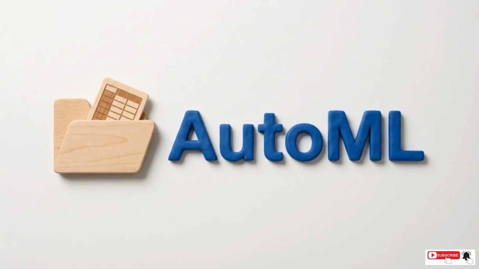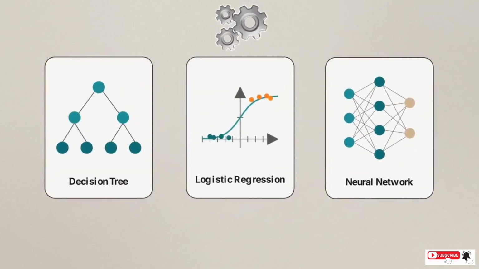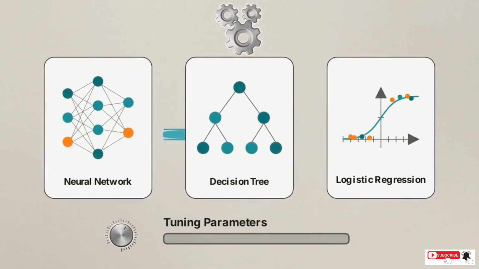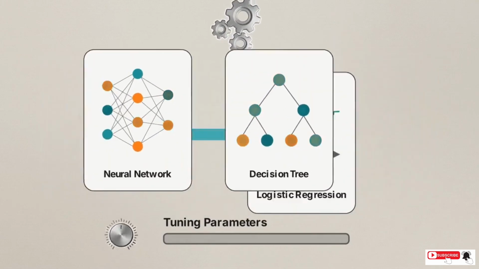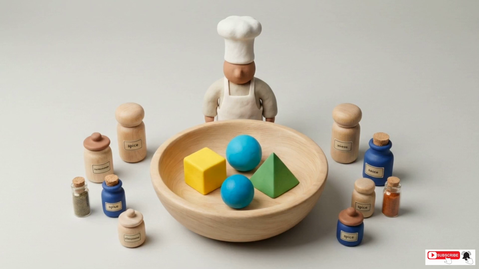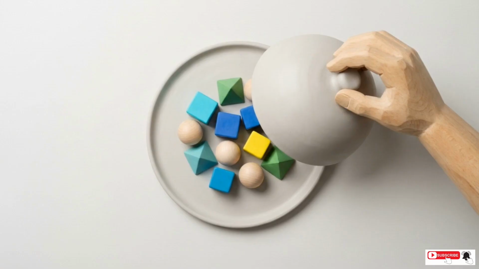When you upload a dataset, you often don't know whether a decision tree, logistic regression, or a neural network will yield the best results. AutoML iterates through these different algorithms and tunes their mathematical parameters for you, requiring no manual coding. This functions like a chef testing dozens of ingredient combinations in a mixing bowl. You don't need to know the chemistry of baking or the precise measurements required. You simply let the chef iterate until the result reaches the desired flavor profile.